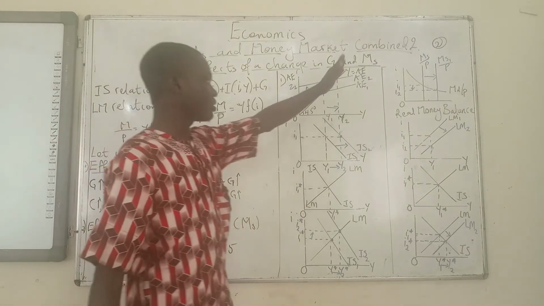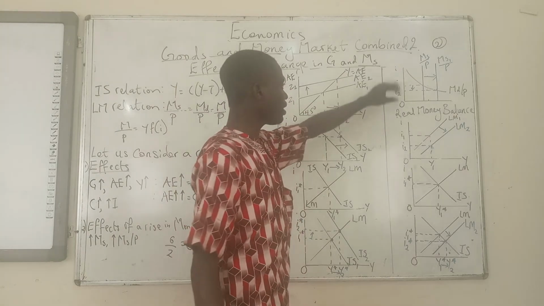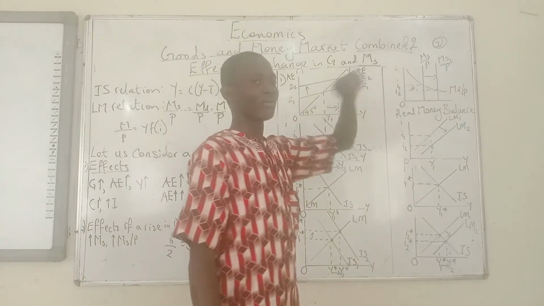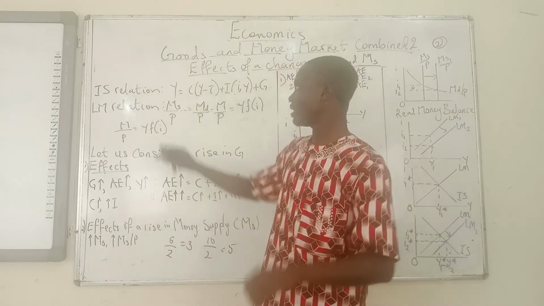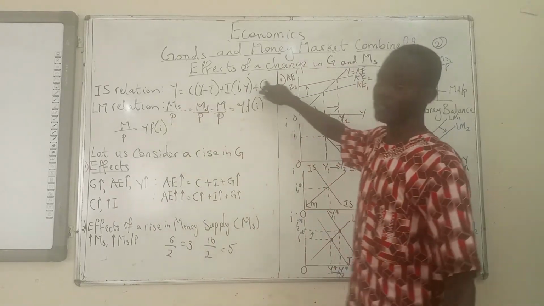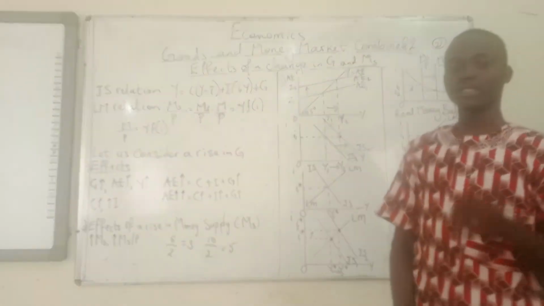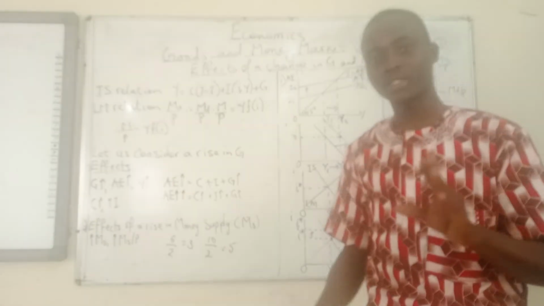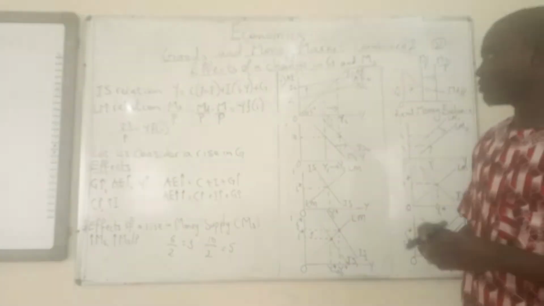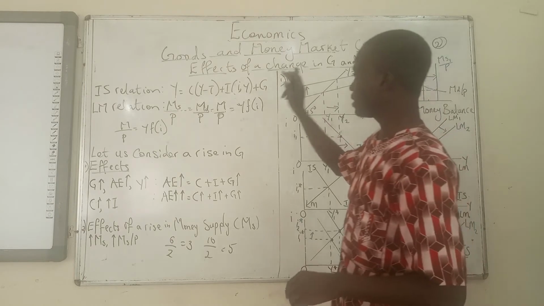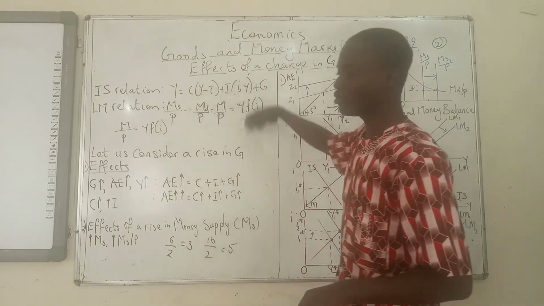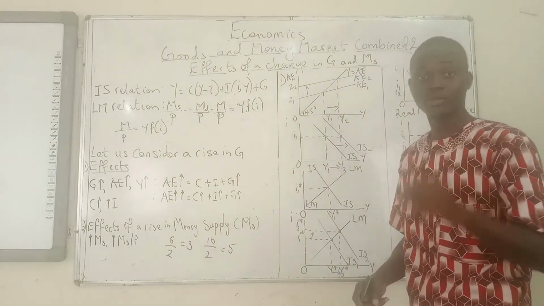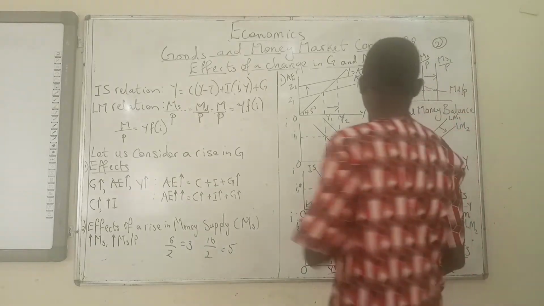Alright, so this is for number 2. We then have the curve of the money market. Because there is no MS in the IS relation, the IS curve is not going to shift. The position of the IS curve is the same. But because there is MS over P in the LM relation, something is going to happen in the money market.